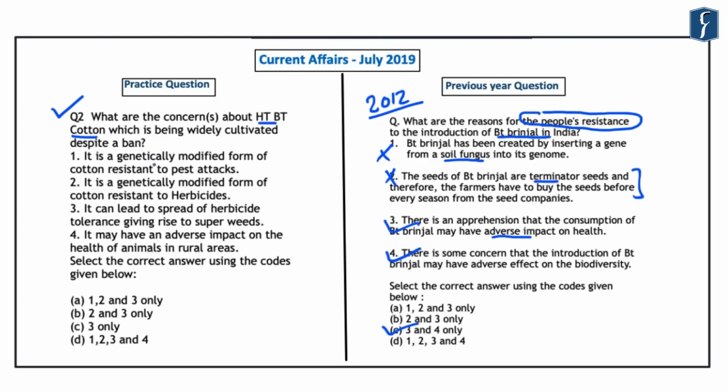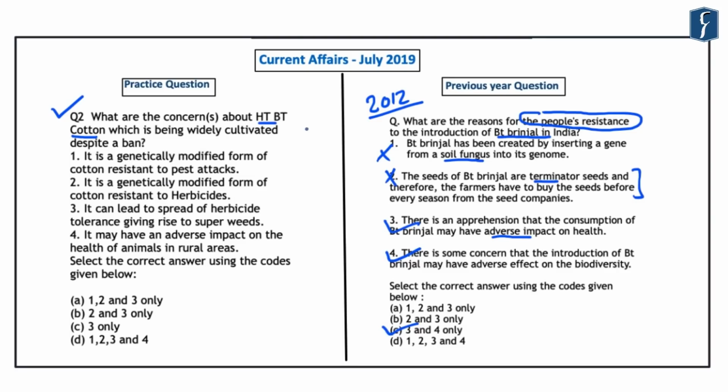First statement is that it is a genetically modified form of cotton which is resistant to pest attacks. Second is that it is a genetically modified form of cotton resistant to herbicides. Third is that it can lead to spread of herbicide tolerance, giving rise to super weeds. The fourth statement is that it may have an adverse impact on the health of animals in rural India. And we are asked to identify what are the concerns with the cultivation of HTBT cotton.